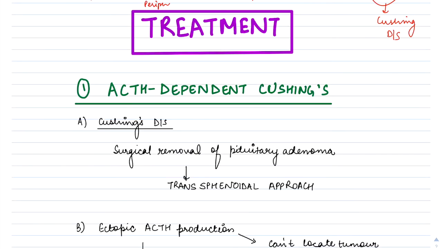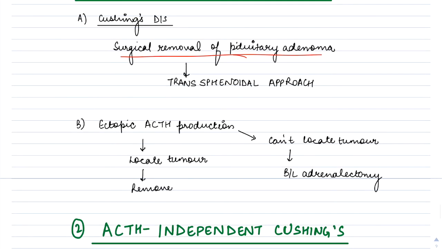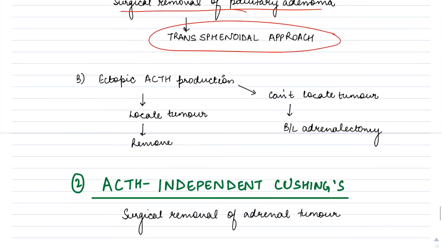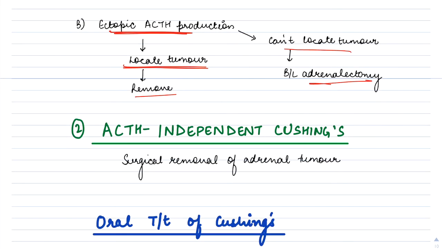So the treatment we have almost done. First is the ACTH dependent Cushing's, which includes Cushing's disease. So it is the surgical removal of the pituitary adenoma through the transsphenoidal approach. For the ectopic ACTH production, we should locate the tumor. If we can locate it, then remove it. If we can't locate it, then we remove the adrenals bilaterally.